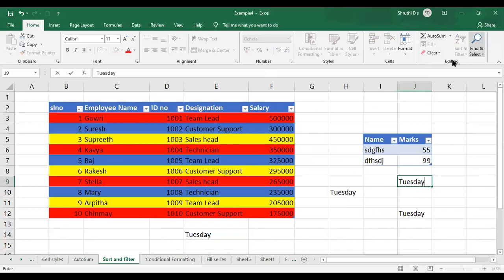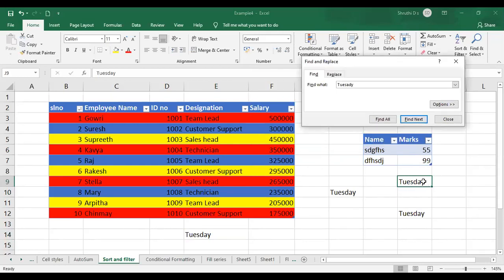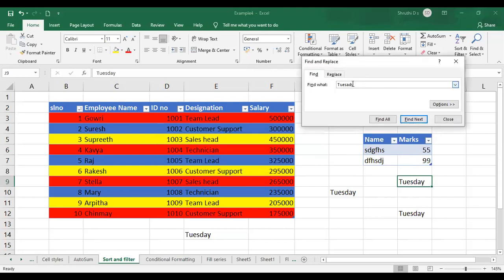Just go to Find and click on Find. It will ask you what to find. Monday is not available now, so I'll give it as Tuesday. If I click Find Next, one cell containing Tuesday is already highlighted. The spelling mistake was the reason it said the particular text is not available. Now I'll click Find Next. It goes to the next cell which contains Tuesday. Similarly, with Find Next again, wherever it is there, it is going to find and highlight the particular cell.